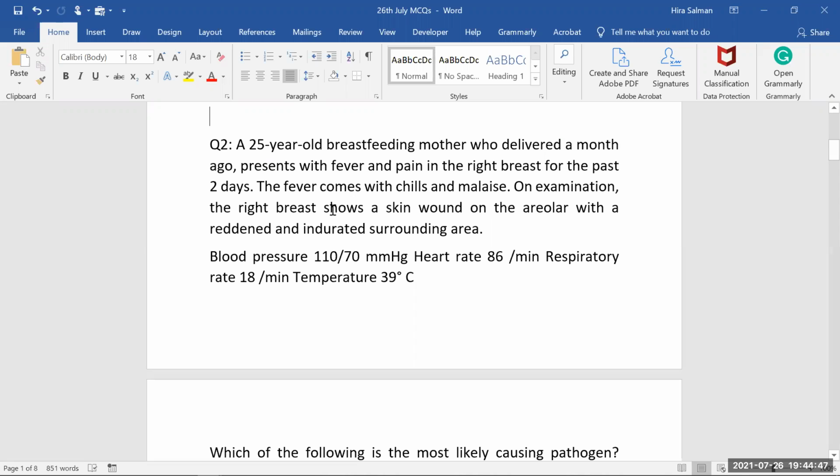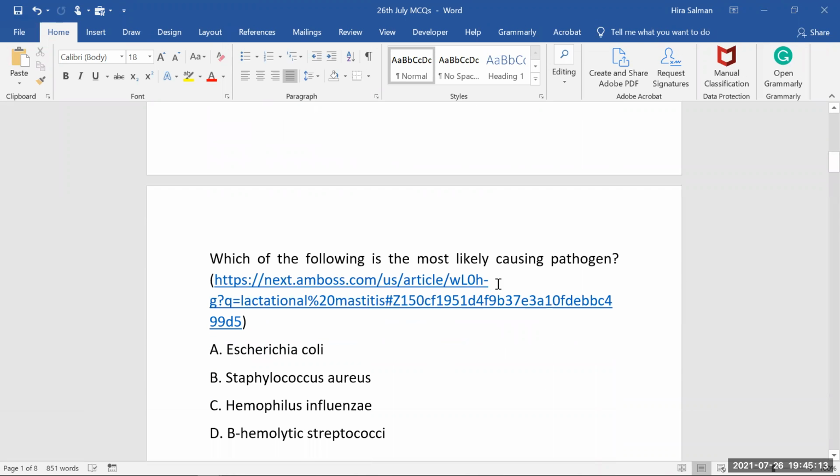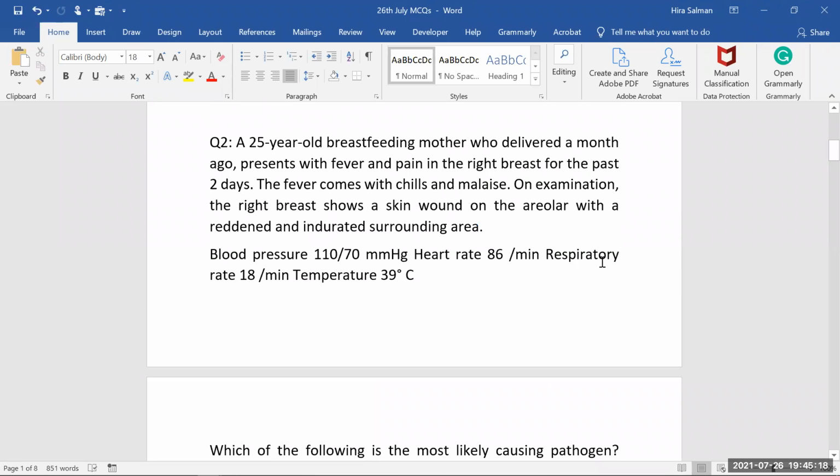Now, on examination, the right breast shows a skin wound on the areola with a reddened and indurated surrounding area. Now, she is clearly having an infection. So, mastitis is there. And of course, because she's in the postpartum period, she's lactating, so we will say it's a lactational mastitis. Blood pressure is okay, heart rate is okay. Of course, she's having fever, so the temperature will be raised, 39 degrees centigrade. Which of the following is the most likely causing pathogen? So what we should know first, what is the diagnosis? If we know the diagnosis of the patient, then only we can suspect which organism is actually responsible.